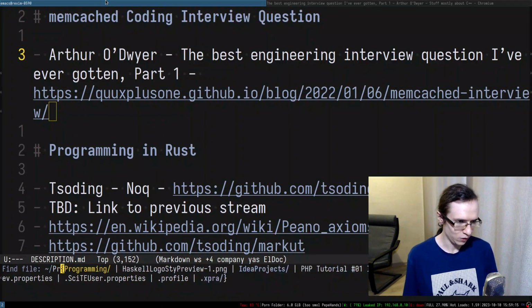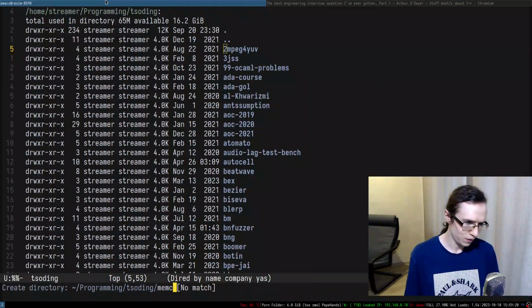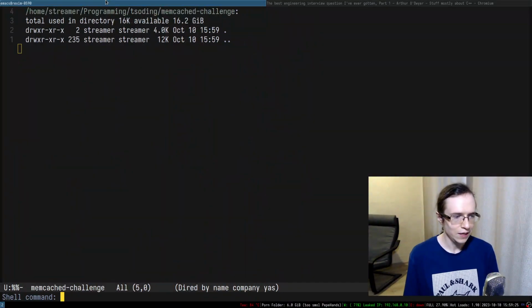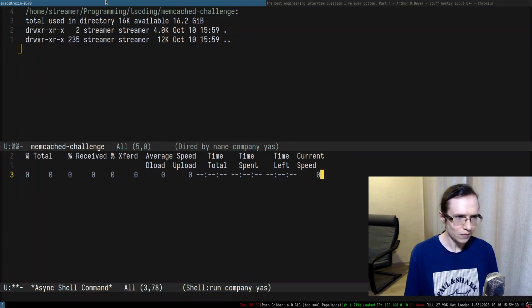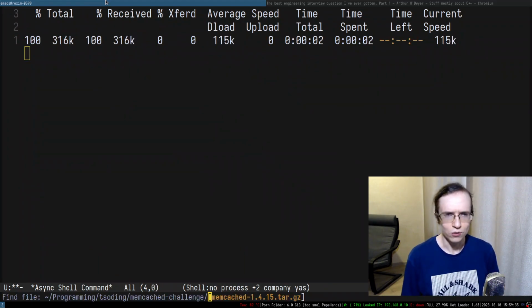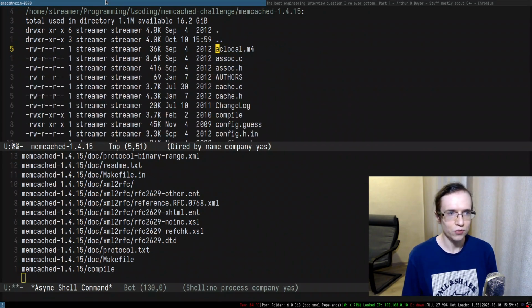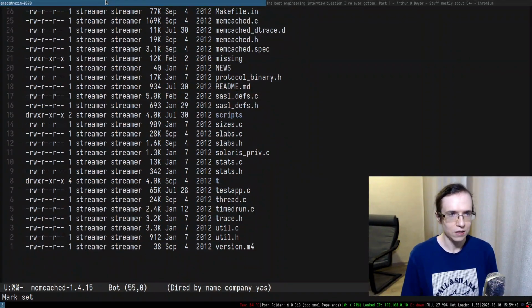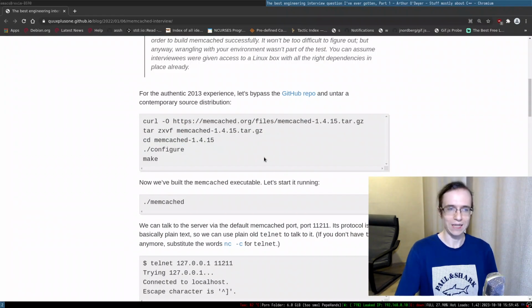I'm going to create a folder, memcached challenge, and I'm going to straight up download this entire thing. We can use curl, so why not? Let's just go ahead and use curl. We've already downloaded this entire thing, and it's pretty small. Let's unpack it, and there we go. We've got the classical autotools project, so that we can build it with just configure and make, I suppose.